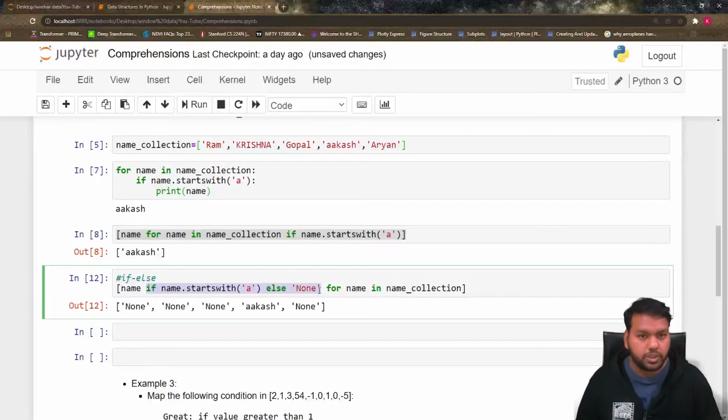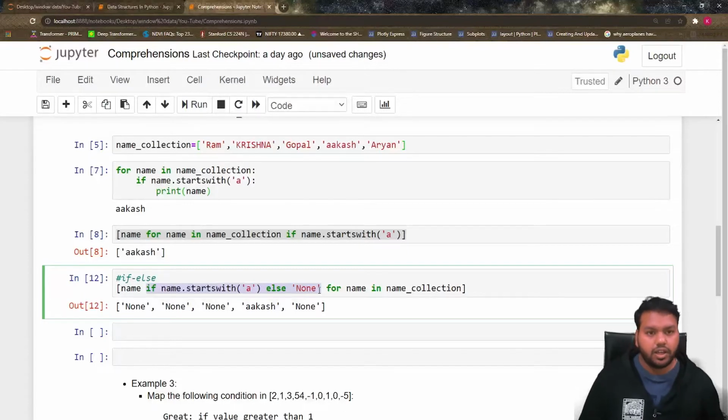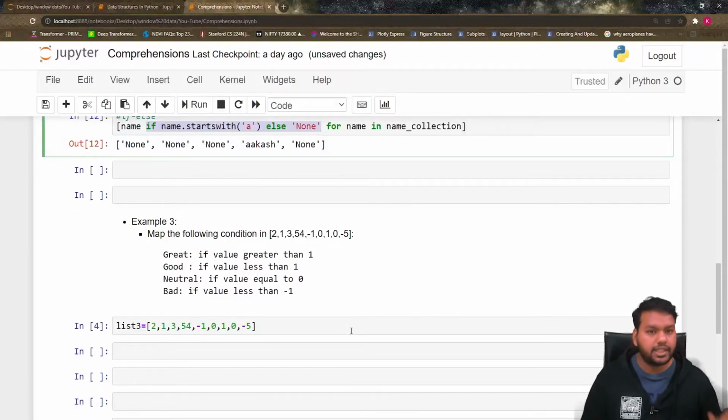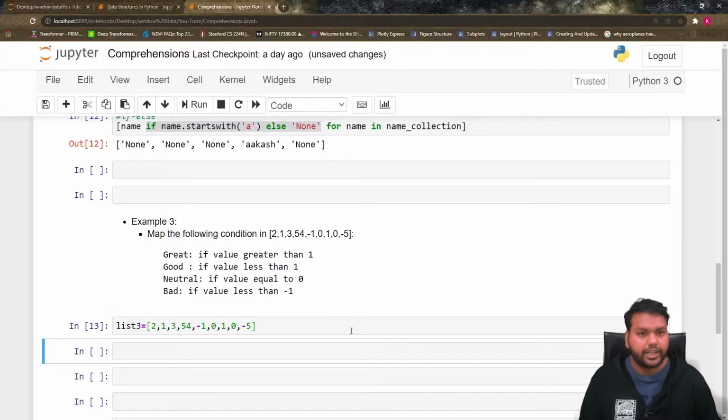The more examples you do here, the easier it becomes to use it in your coding and your data analysis. Okay, I hope you understand this. Let's move to the third example. This is an interesting example, and I use this kind of coding in my own analysis also.